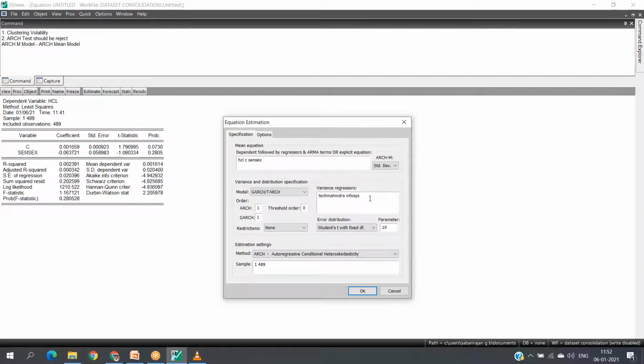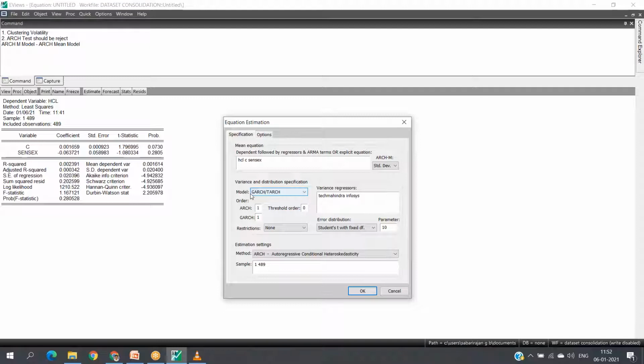Yes, sir. I just want to ask, will it make a difference if we add the additional variables in the main equation or in the variance regressor? As you have added Tech Mahindra and Infosys in the variance regressor, can we add them in the main equation? Is there any difference between the two? See, you are adding another variable in the mean equation as an independent variable, right? Yes, you can add. No, what will make a difference if we add it in the variance regressor?